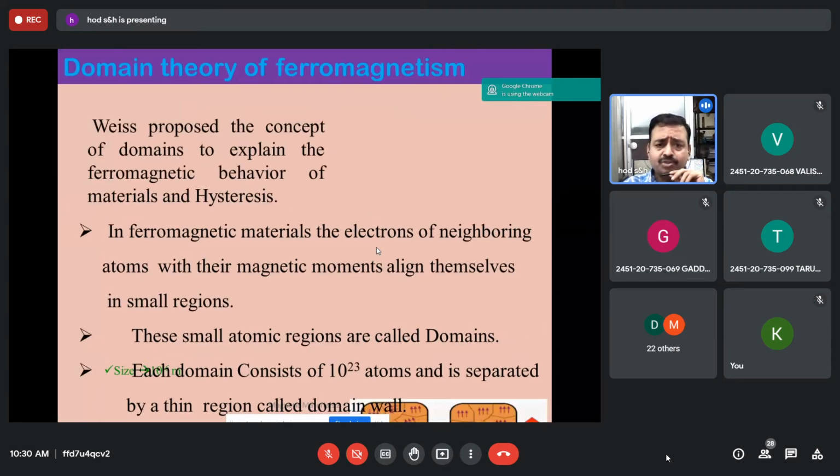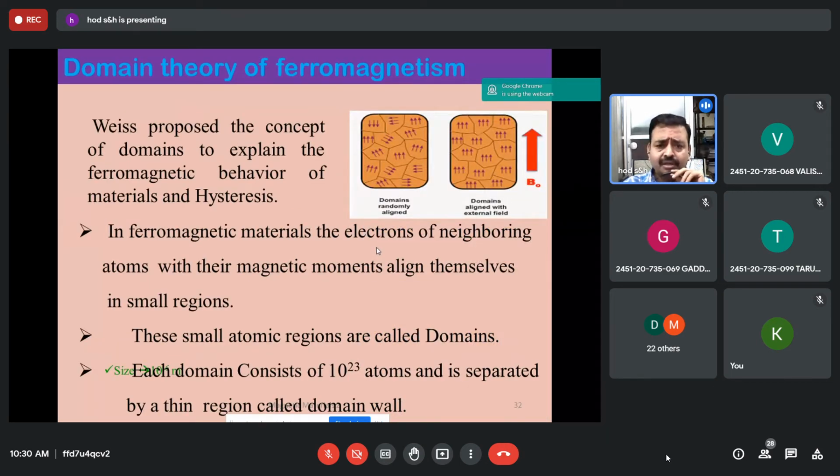Also, Weiss's domain theory you may sometimes get for 5 to 6 marks. According to Weiss, the same Weiss proposed the domain theory. In ferromagnetic materials, the electrons of neighboring atoms align themselves in small atomic regions known as domains. If you see the diagram, the domains are randomly aligned in different regions, and these regions are called domains.